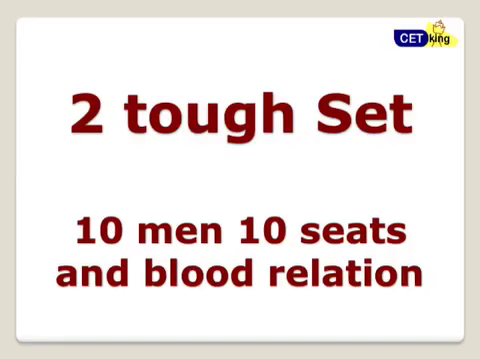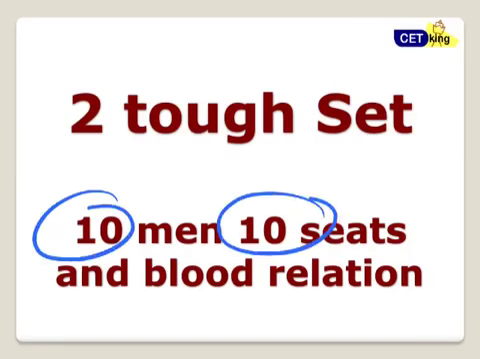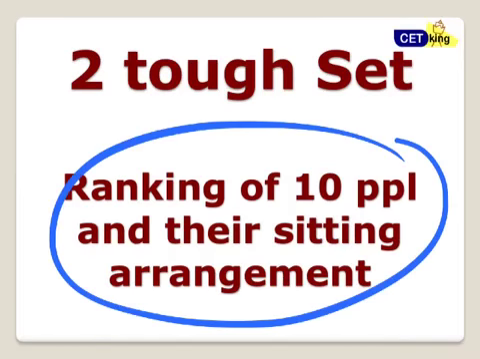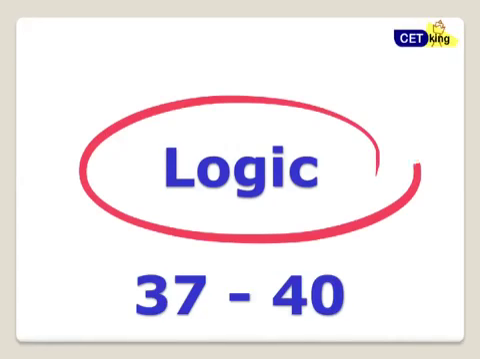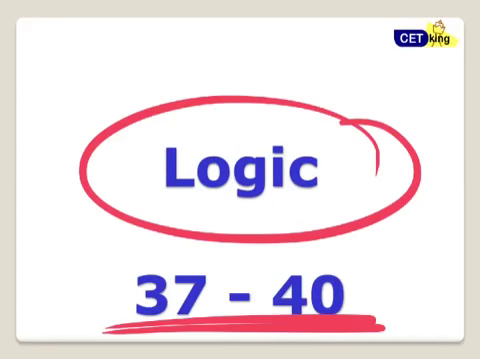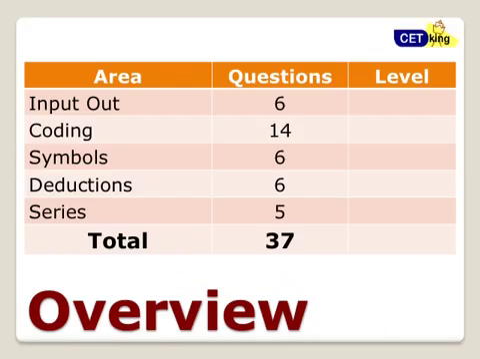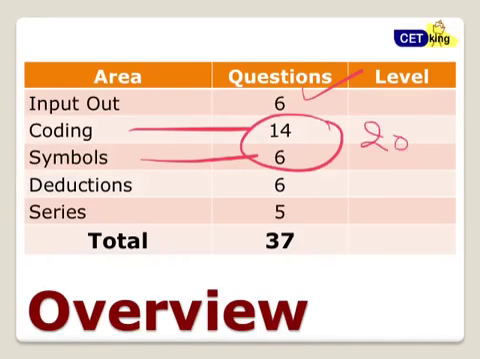Fine. The 2 tough sets were like 10 men sitting on 10 seats and their relationship with each other, that can be 1 set, and ranking of 10 people and their sitting arrangement, 2 sets. Here there was not ranking but color: red, green, orange, and how they are arranged. Fine. Logic increased again, there was a second change here. Logic increased from the traditional 30 questions to 37, up to 40 questions. So there was a 7 question increase. Fine, improper 6 questions, coding, decoding and symbols. These 2 topics together, 20 questions. If you have the Cetking books, chapter number 3 is more than sufficient for that.